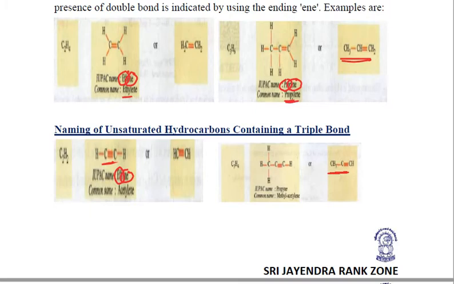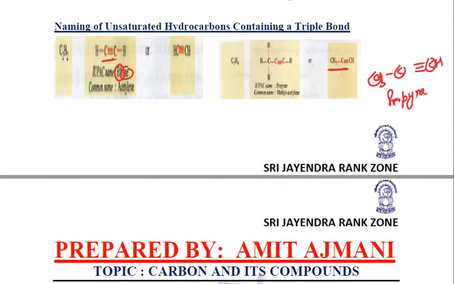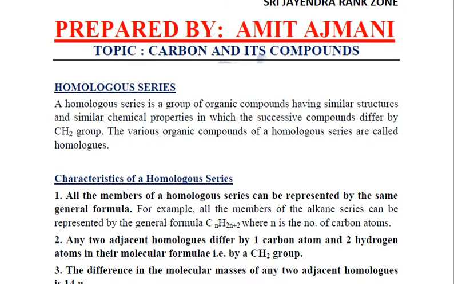If there are three carbon atoms, let me just write it down for you. Now there are three carbon atoms containing one triple bond in between. It is CH3, single bond, C, single bond, CH. So for three carbon atoms, we write "prop", and since there is a triple bond, we add "yne". So the name becomes propyne, which shows that it is an alkyne. Similarly, we'll have butene and pentyne and hexyne. All of this you already know, I suppose.